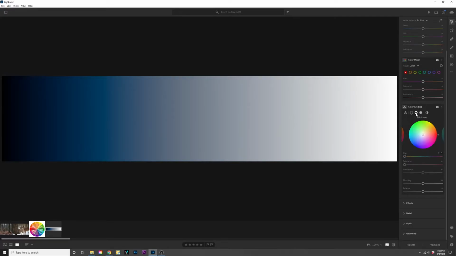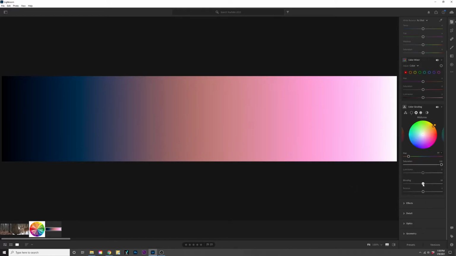Now, let's say we want the midtones to turn more orange. So now the midtones are orange. That's going to be covering from 33% to 66% of the image. You can adjust three separate color grading wheels here, so they're going to cover three separate parts of the image: the shadows, the midtones, and the highlights. So let's make the highlights, just for contrast, a shade of purple. Now we have three separate shades here: blue, orange, and purple. Okay, so what do we do now with the rest of this image?